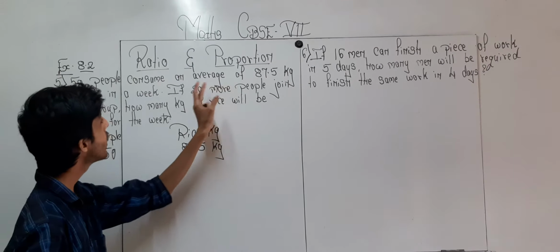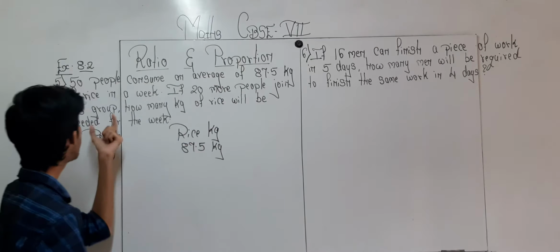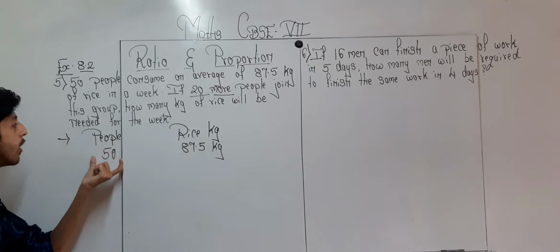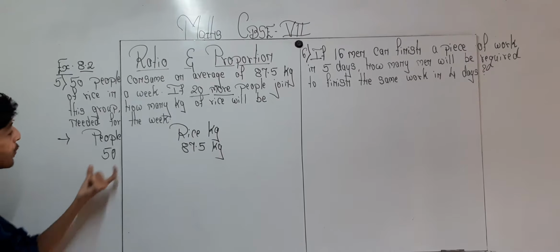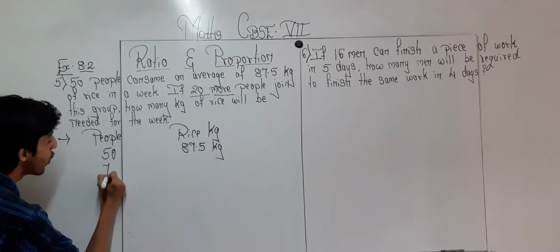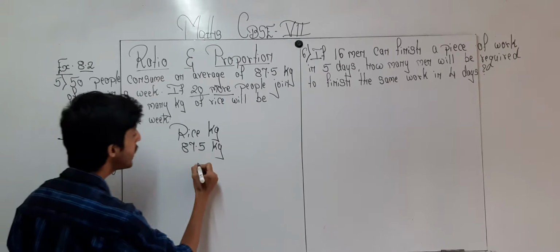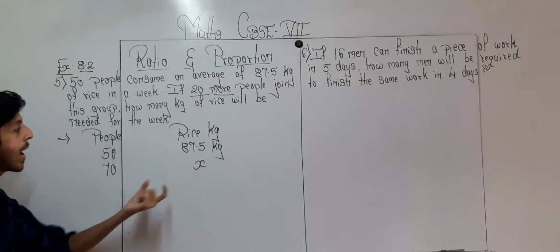Now what is being told: if 20 more people join this group, 20 more people means there are 50 people here, so we will increase 20 over here. So when 70 people are there, how much rice will be consumed by those people?